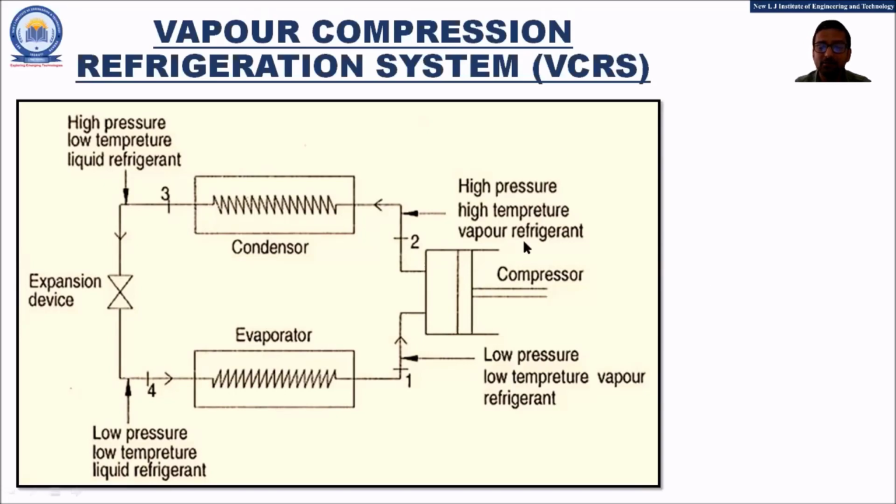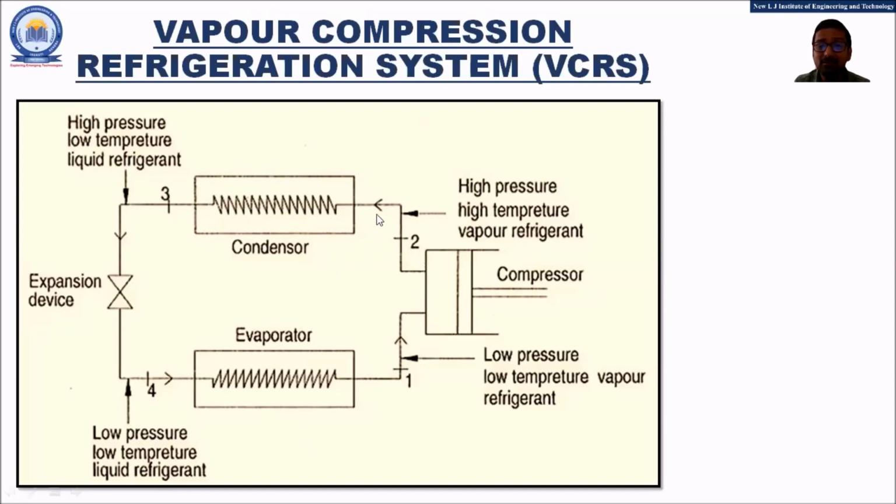Okay, fine. Thank you. So now let us proceed further and understand the next process, that is process 2 to 3, or can be considered as the function of the condenser. In the condenser, dear friends, we will be supplying the cooling medium. The cooling medium can be either air or water.